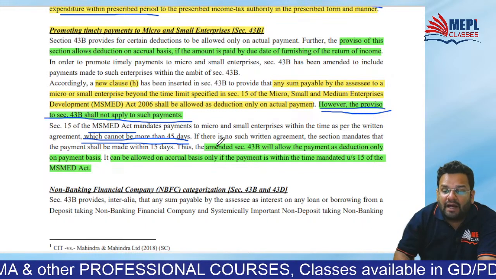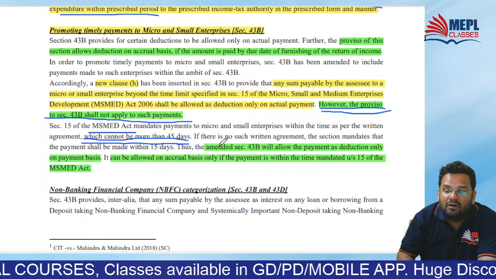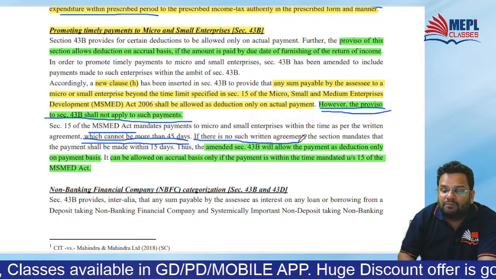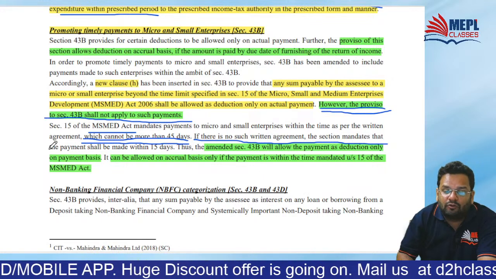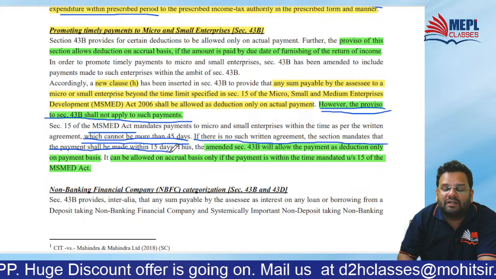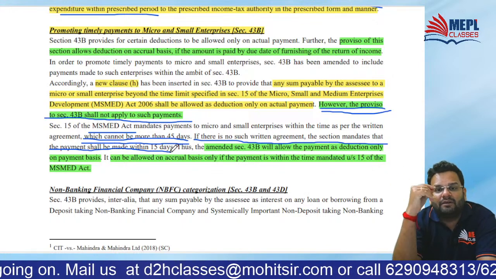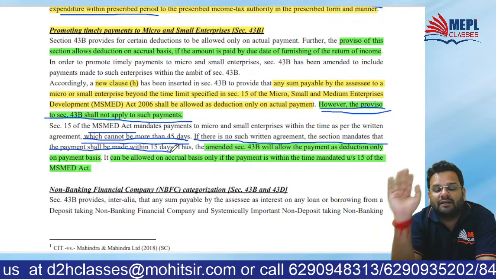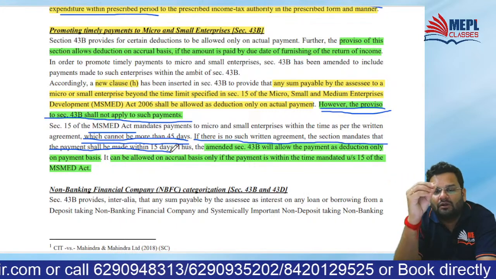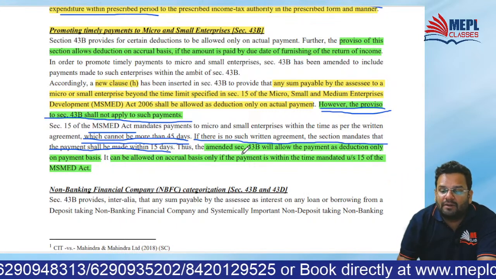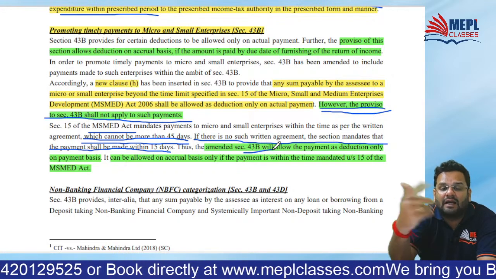Clear? If there is no written agreement, then payment should be made within 15 days. Very strict, because they are very protective towards MSME. So if there is no written agreement, payment should be done within 15 days. If there is a written agreement, payment should be done as per the written agreement or 45 days, whichever is earlier. So in short, 43B's deduction will also be allowed if payment is made to this MSMED within time.